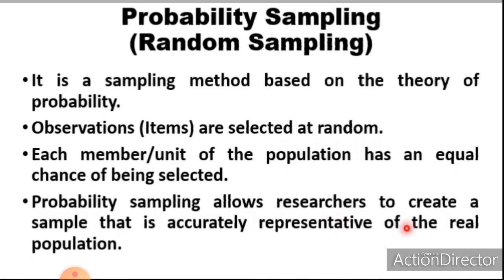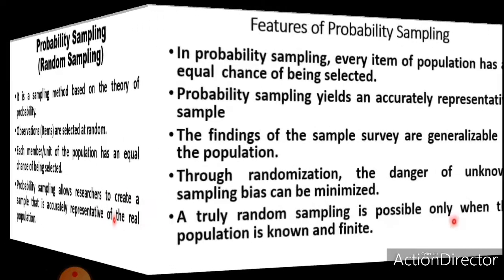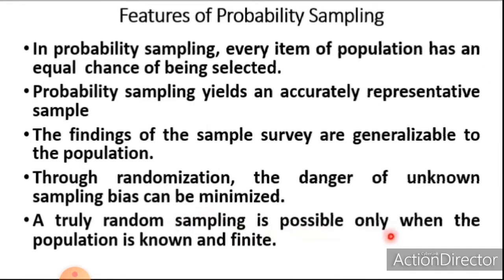That means, if the sample are selected at random, it ensures that the sample is accurately representative of the real population. What are the features of probability sampling? In probability sampling, every items of population has an equal chance of being selected. It means that each individual is chosen randomly and entirely by chance such that each individual has the same probability of being chosen. Now the next feature is probability sampling yields an accurately representative sample. That means if samples are taken at random, it will be more accurate and representative.